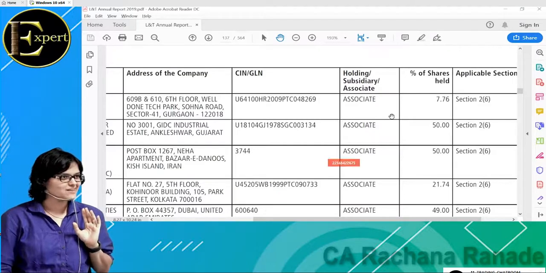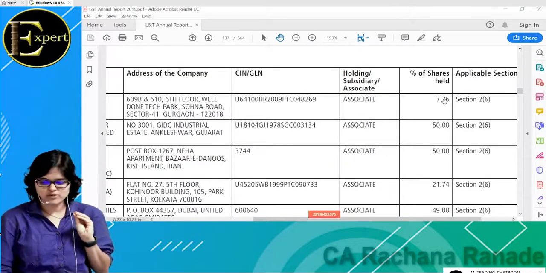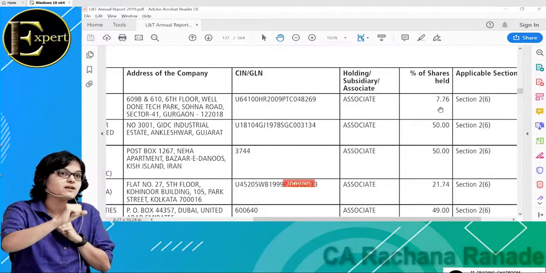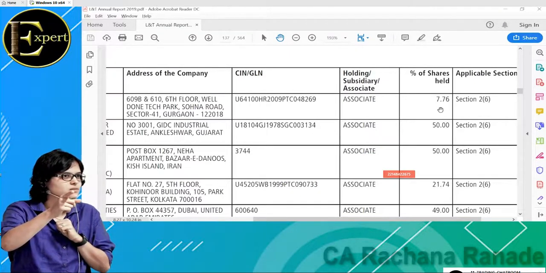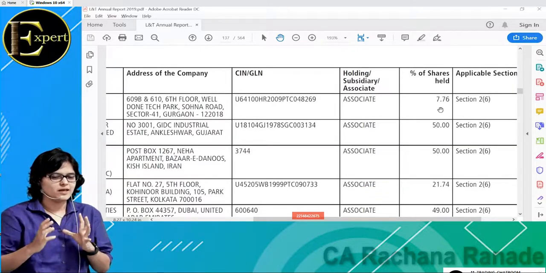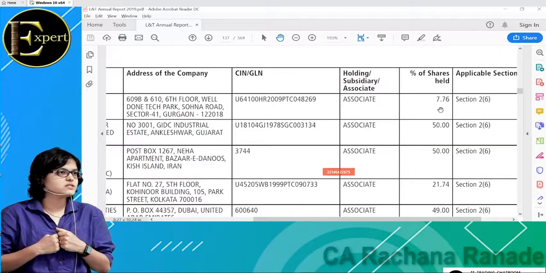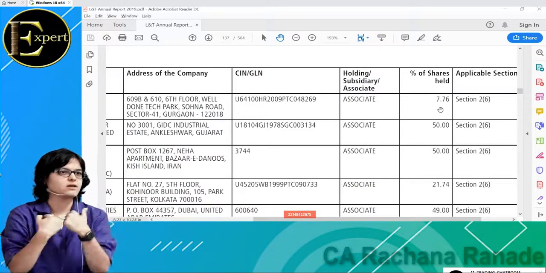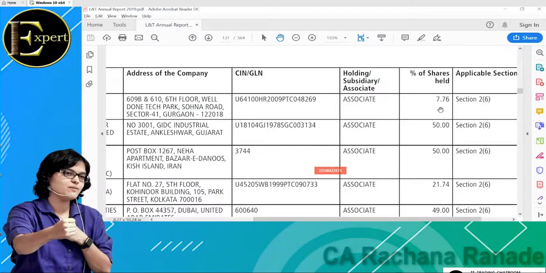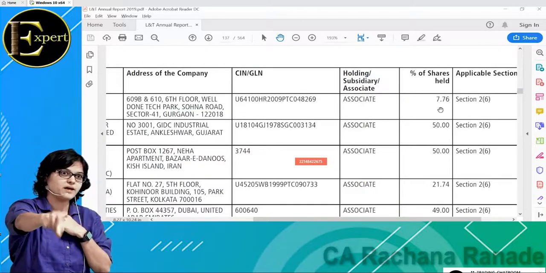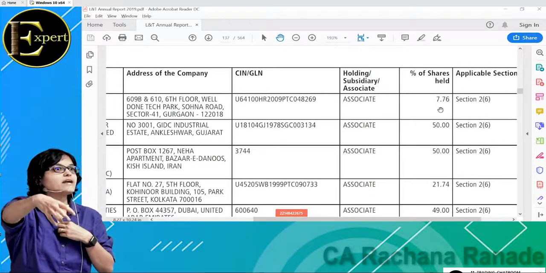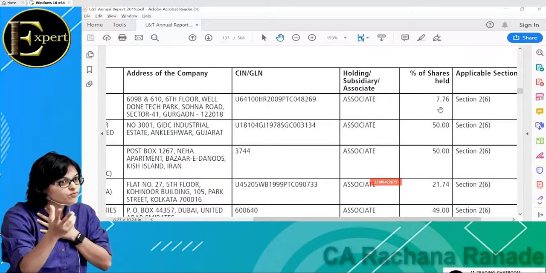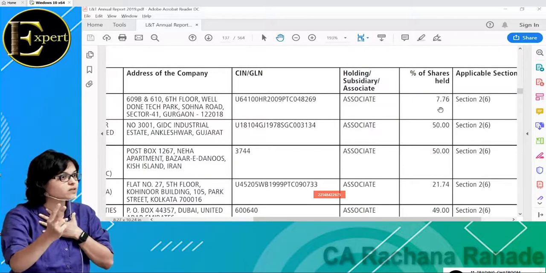Now decision making, in simple words, for a company, who takes the decisions is the board of directors. In the directors meeting, if I have a say in the meeting, they will have to listen to me. My suggestion they'll have to take into consideration. And what will be the weightage for my suggestion? If it is 20% or more than that, then also it is treated as my associate. So I need not have an actual shareholding, but I should have a say in the board meeting.